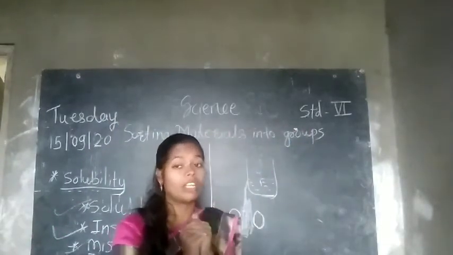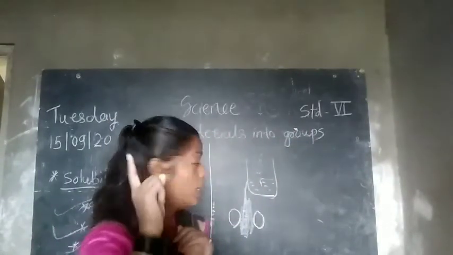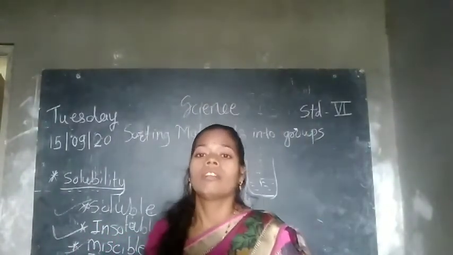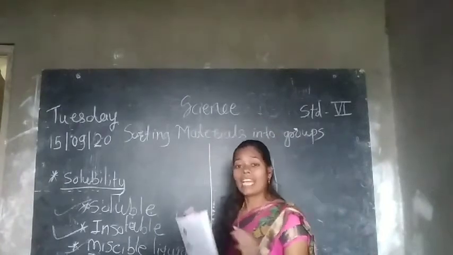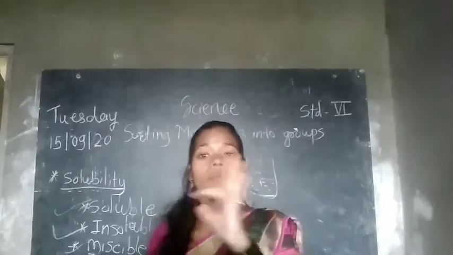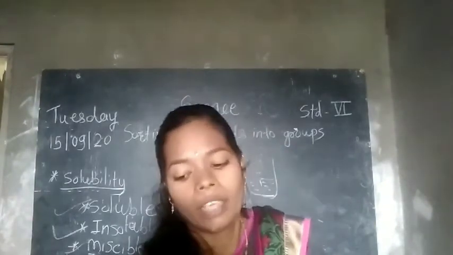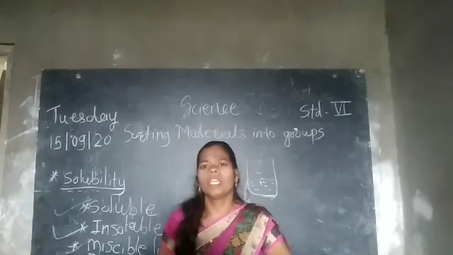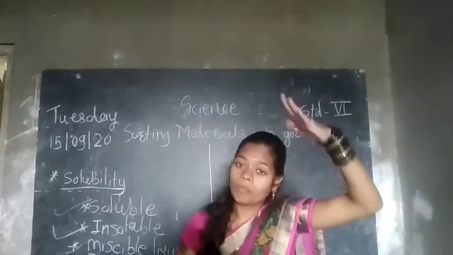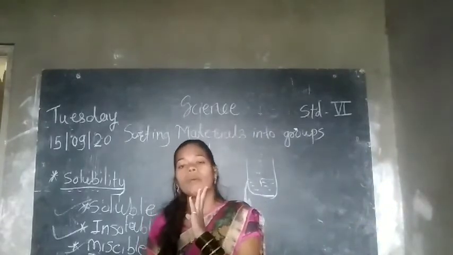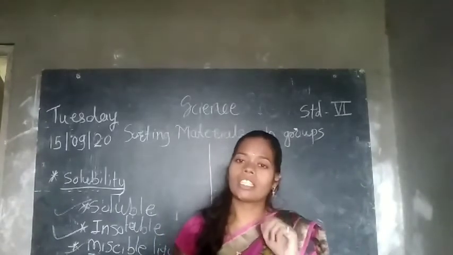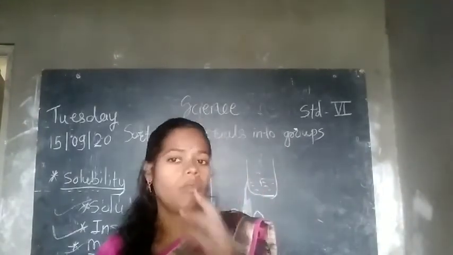Now come to the next part: gases. This is most important for giving scientific reasons, and it is always a question in the exam. See, gases are also soluble in liquid. How? One very famous example is aquatic life. Aquatic life means many organisms and many plants present in the lower side of the water, underwater we can say. As you know, each and every organism and plant needs oxygen for breathing.